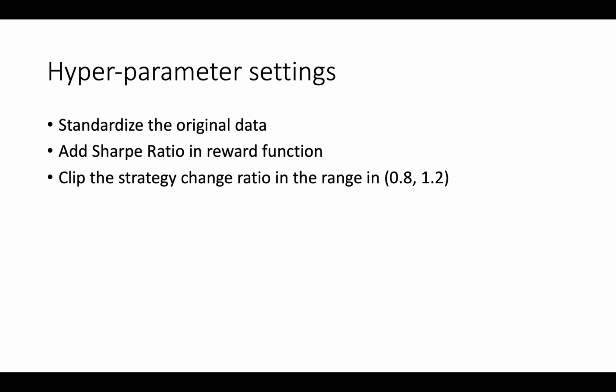The higher the ratio is, let's say 2.0, it means that we can earn $2 with a risk of losing $1. So the higher the ratio, the better the result should be. And we also clip the maximum of the strategy change into the range of 0.8 to 1.2, so we allow 20% change from the old policy to the new one.